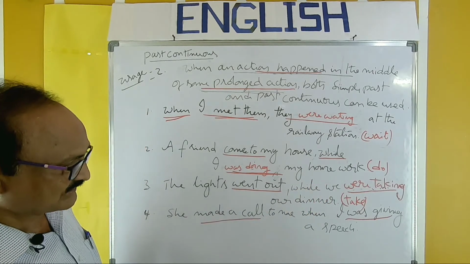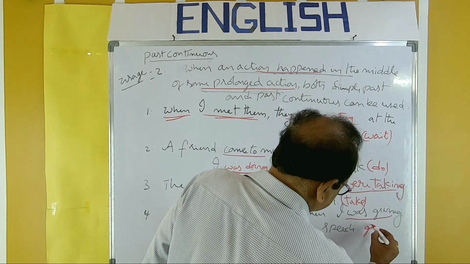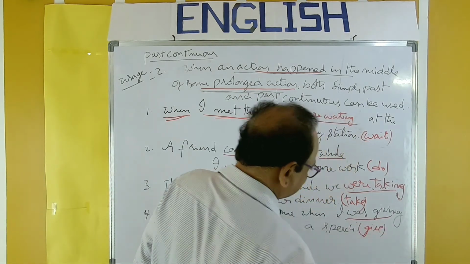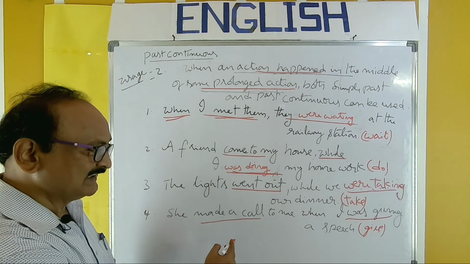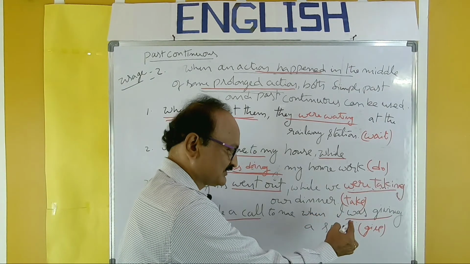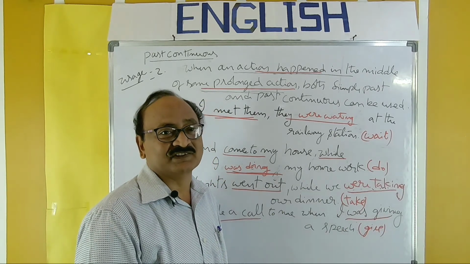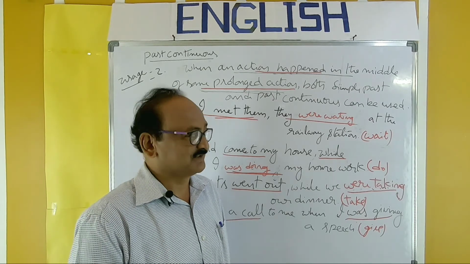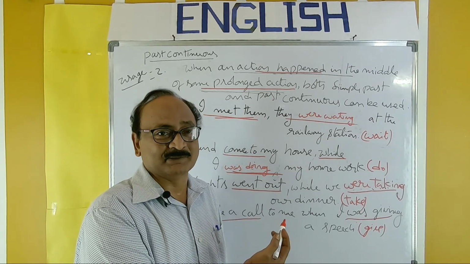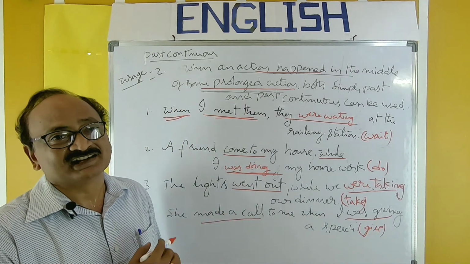She made a call to me while I was giving a speech, the verb give in brackets. She made a call is the action that happened in the middle, and the other action must be in progress, so past continuous: while I was giving. In this manner you have to fill it in the examination if it is asked. It may not be a frequent question that may be asked in the examination. So this is past continuous.